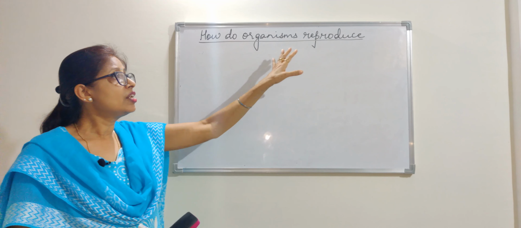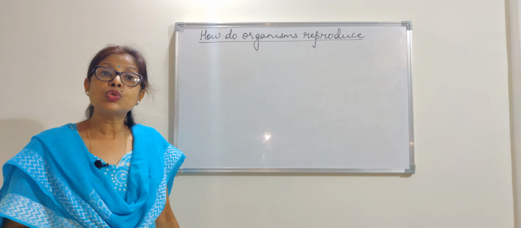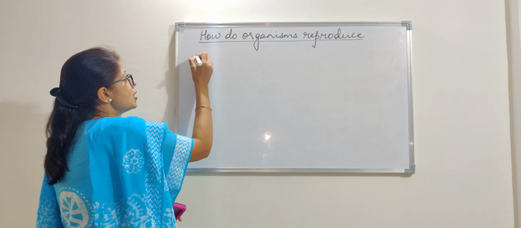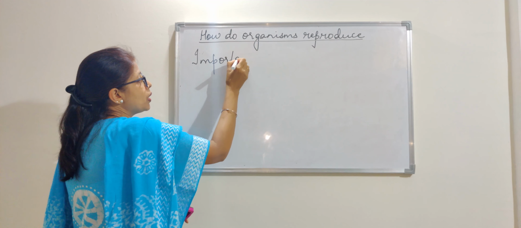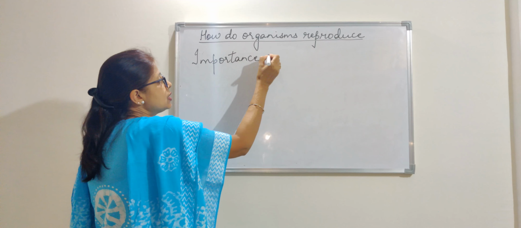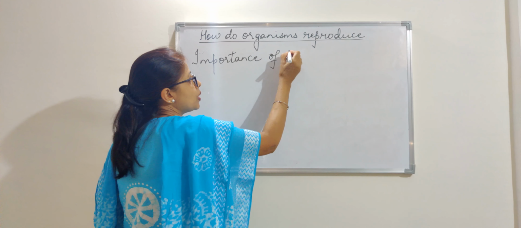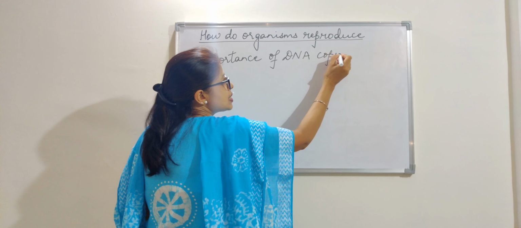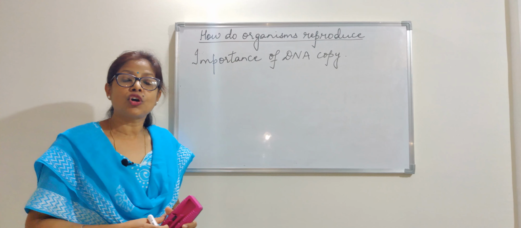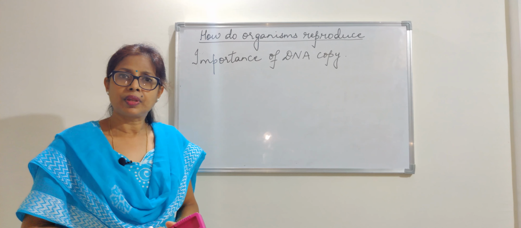Now here in reproduction, there are two things. One is the importance of DNA copying. What is this importance of DNA copying? This DNA should be the same as that of the parents.